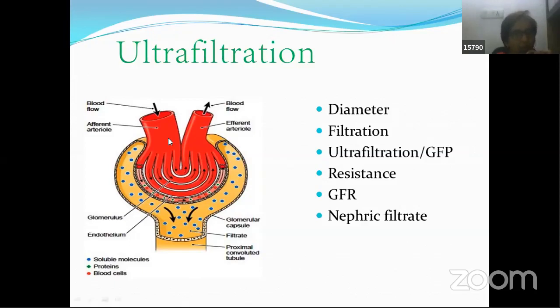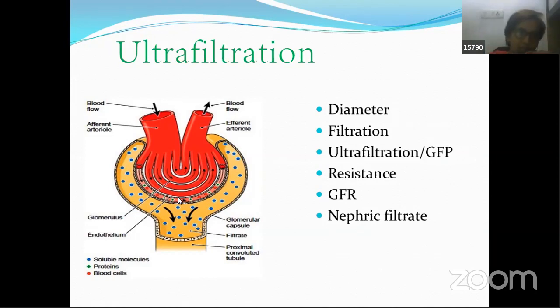Whereas on the whole, both the kidneys filter around 1/4 of this blood. So if you have 5 liters of blood over there, then around 1000 to 1200 or 1100 ml of blood is getting filtered in both the kidneys put together. That is 1/4 of the blood. So the heart is pumping 5 liters of blood, whereas the kidneys are filtering 1/4 of that blood.